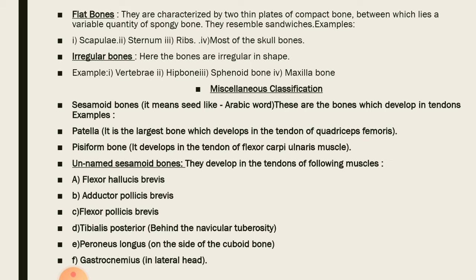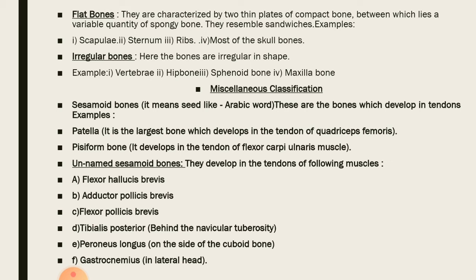Miscellaneous classification is next, and it includes the sesamoid bones, which means seed-like. These are bones which develop in the tendons, and they can also develop within the tendons due to pressure. The largest sesamoid bone is the patella, which develops in the tendon of the quadriceps femoris muscle, also called your kneecap, and it takes part in the formation of the knee joint. Pisiform bone develops in the tendon of flexor carpi ulnaris muscle. There are unnamed sesamoid bones as well, which develop in various muscle tendons.